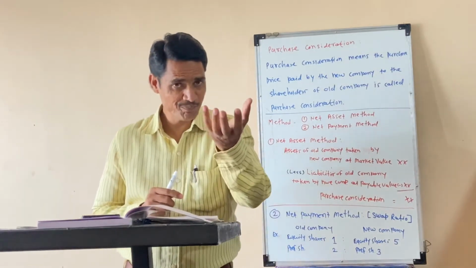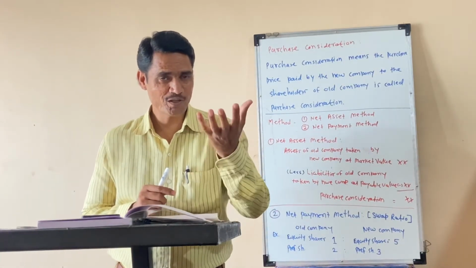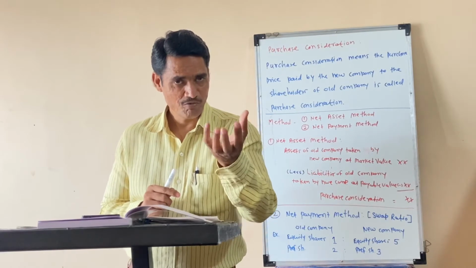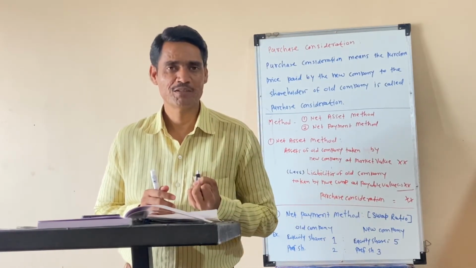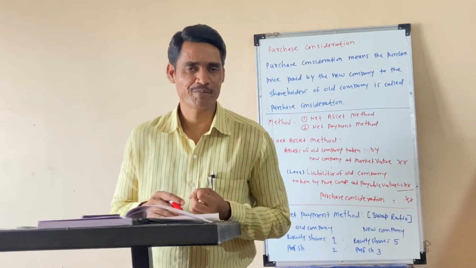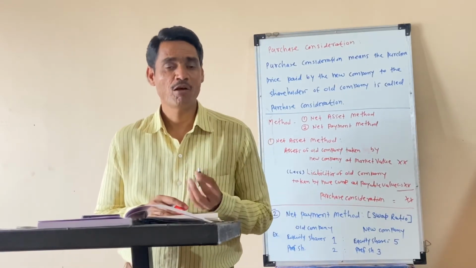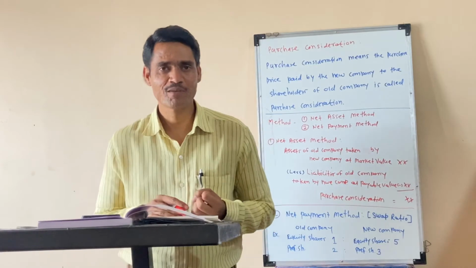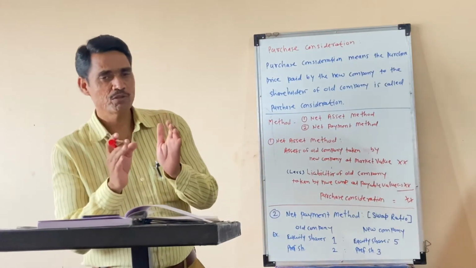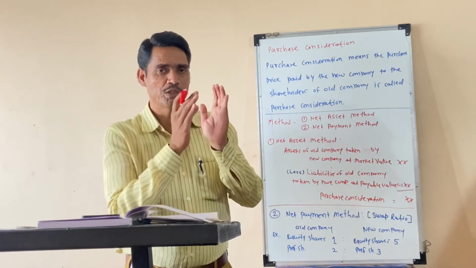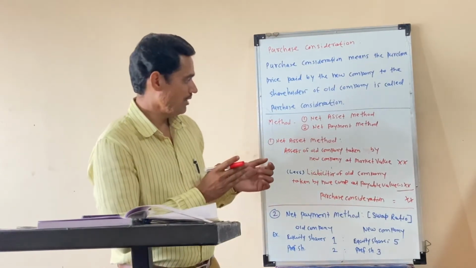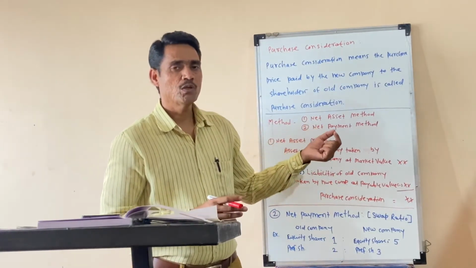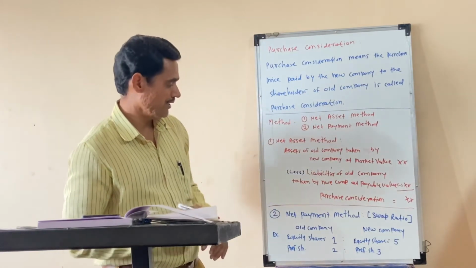The old company gets this amount from the new company, the vendee company. The vendee company gives the amount to the old company, and then it becomes a total amalgamation of companies.